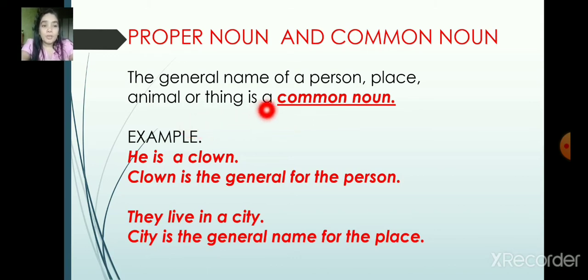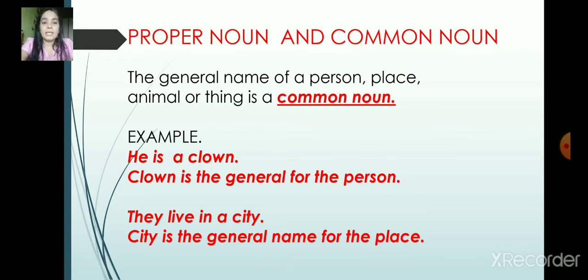The general name of a person, place, animal or thing is a common noun. For example, all books are called books. All pens are called pens. So it is a common noun.